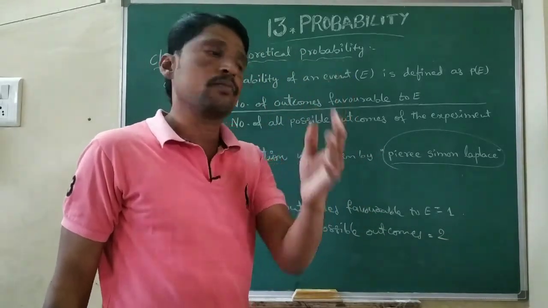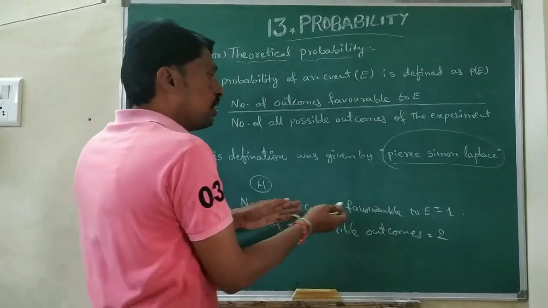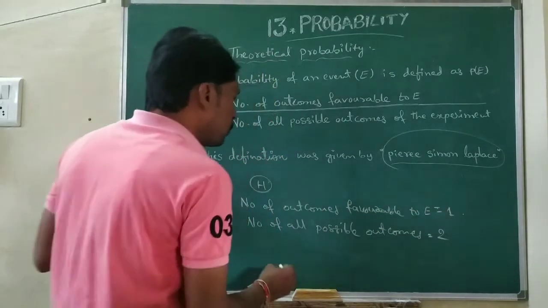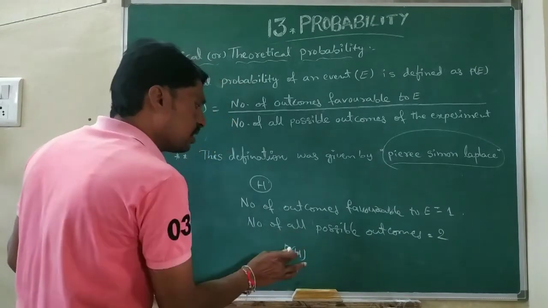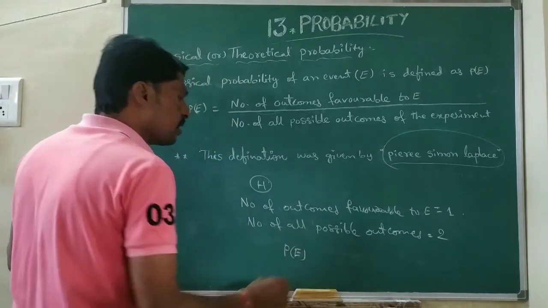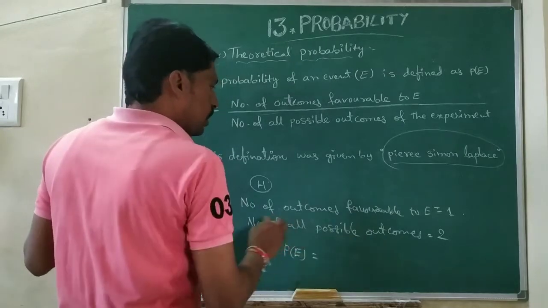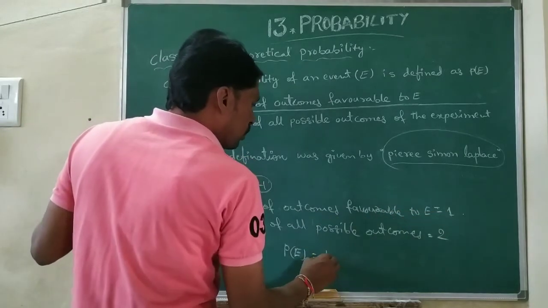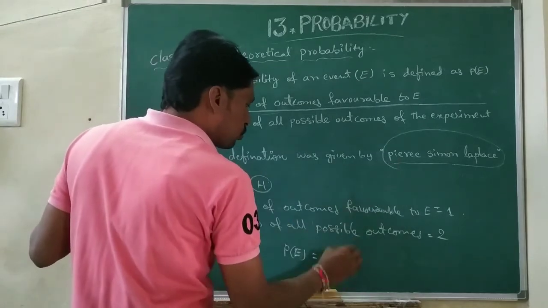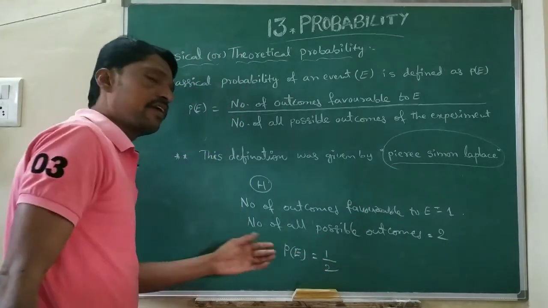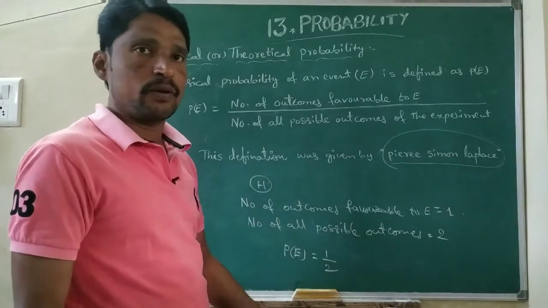Of these, the only favorable outcome is 1. So the probability of getting a head, P(H), or you can take it as P(E), equals the number of favorable outcomes, 1, by the number of possible outcomes of the experiment, that is 2. So the probability of getting a head is 1 by 2.